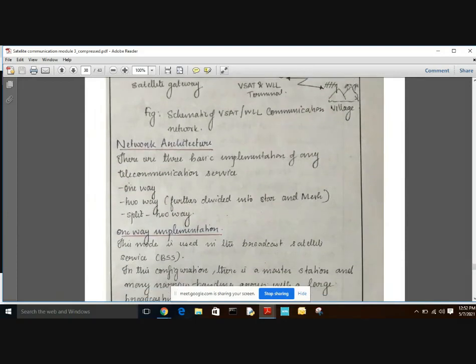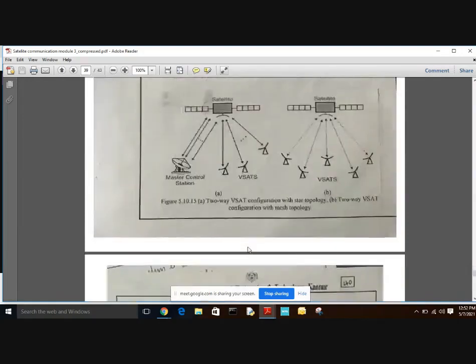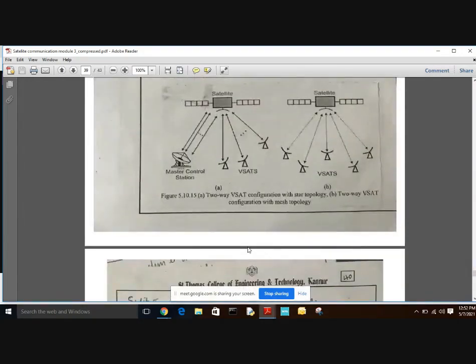Now we are discussing the network architecture. There are basically three types of network architecture in telecommunication service. One is one-way, where there is only transmission and no reception, usually in television broadcasting satellite systems. Next is two-way, which is further divided into star and mesh. In two-way, we have an uplink and downlink through the satellite. And the third one is split two-way, in which the return link is not through the satellite, it is directly by the user.